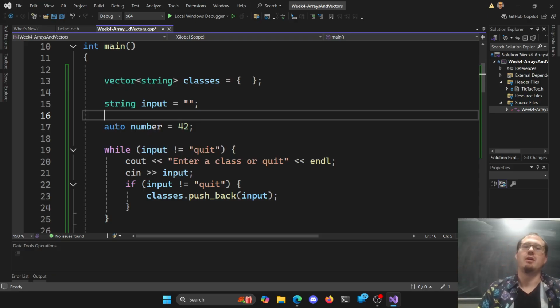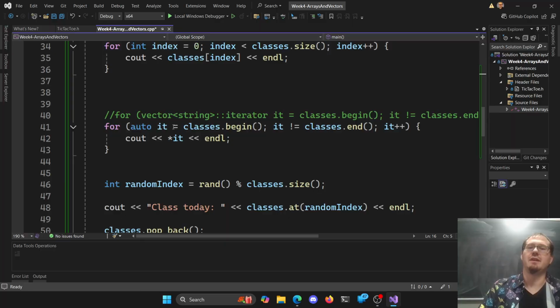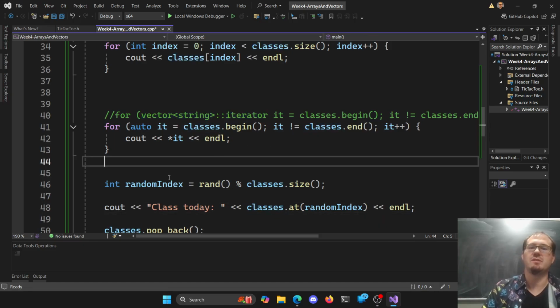That sort of thing. So auto is becoming more and more common. It's just easier to type. For some of these really long types, this is actually more letters than int to have to type, but to not have to type vector of type string iterator is kind of nice here. So you'll see this a lot when you see more modern code. People do this a lot.